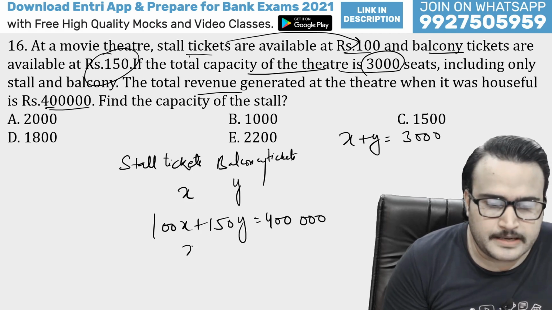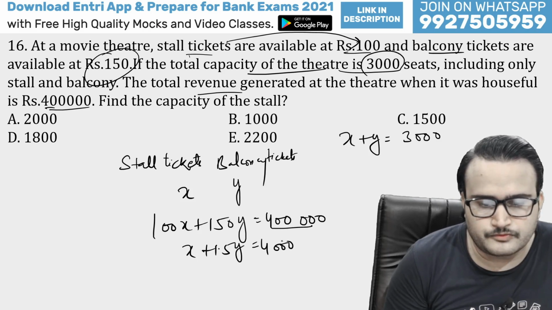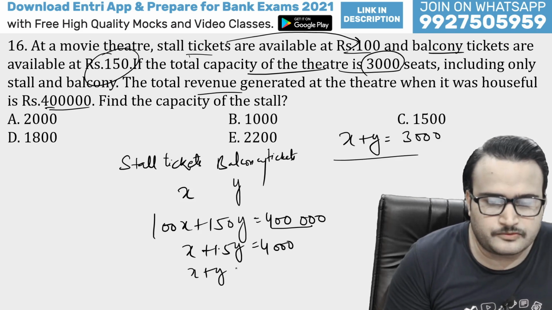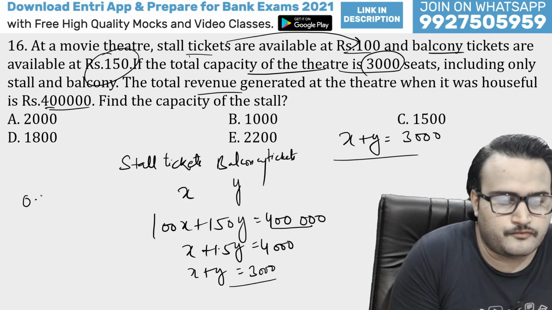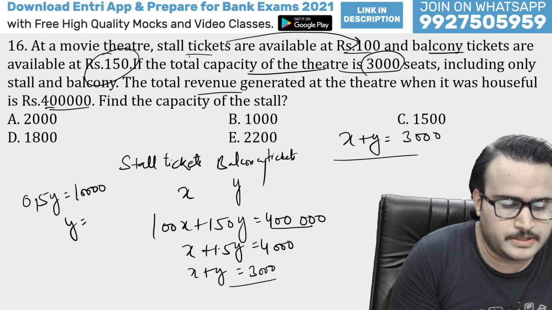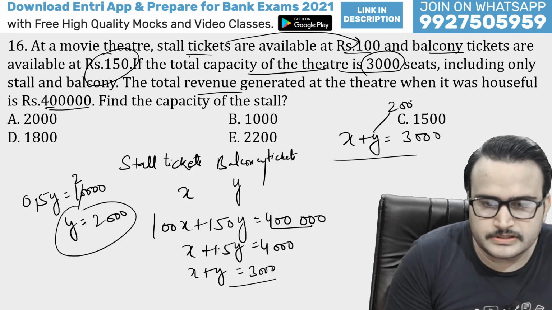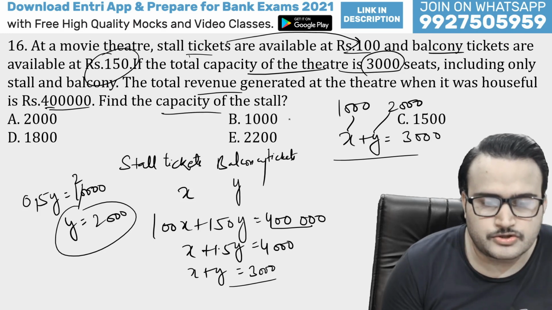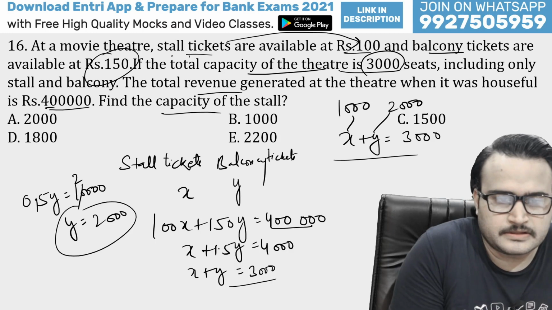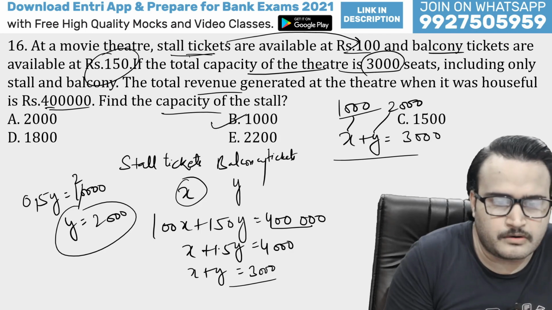So let's divide this by 100. x plus 1.5y is equal to 4,000, and we have another equation, x plus y is equal to 3,000. So we can easily determine the value of y from here. So value of y will be what? 0.5y is equal to 1,000, then y will be nothing but 2,000. If y is 2,000, guys, then x will obviously be 1,000. In the question it has been asked the capacity of the stall. So guys, the capacity of the stall tickets is what? Obviously x, that means 1,000.